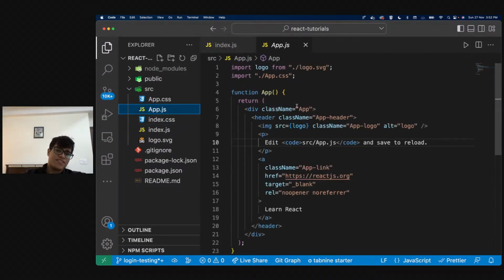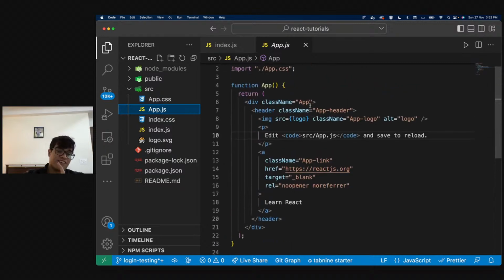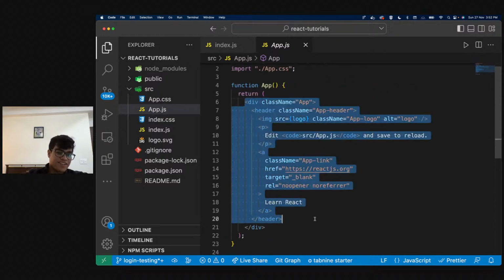Our app.js is nothing but a function which is again returning a div, right? So this is also JSX. So what is JSX? JSX is basically rendering HTML through JavaScript functions. At the very basic level, that is what it is. It is just saying that we are rendering divs inside functions. So whenever I call this function, it is going to return a div. It is not going to return any value, any variable or anything like that. It is just going to return a div. That is what JSX means, right?